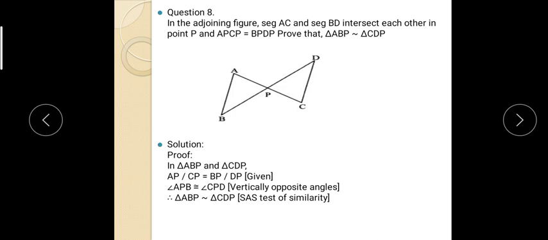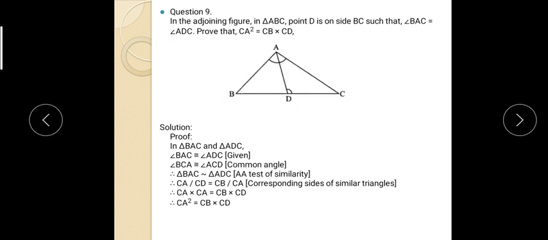Understood? Next, this is also very simple. In the adjoining figure, in triangle ABC, D is a point on side BC such that angle BAC is equal to angle ADC. This angle is equal to this angle. So we have to prove that CA square is equal to CB into CD.